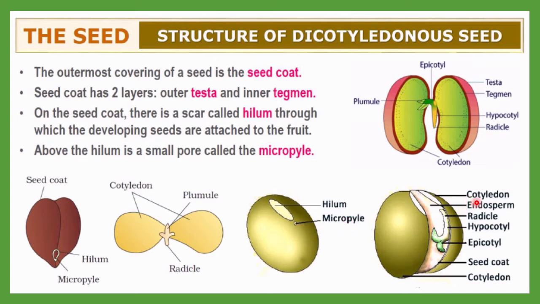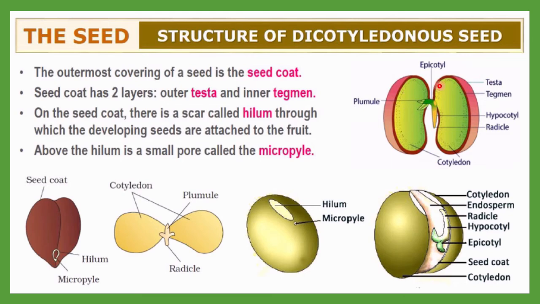Okay, and here other structures you can see: cotyledon, then seed coat outermost, epicotyl, this one, then hypocotyl, then radicle, endosperm and cotyledon. These are all the main parts of any dicotyledonous seed. Here you can see the epicotyl region, then the plumule region which is responsible for shoot system development. Then testa, this one outermost is a testa and innermost is the tegmen. Then this one is a hypocotyl, and the tip of a hypocotyl is called radicle. From that only the root system will be developed.